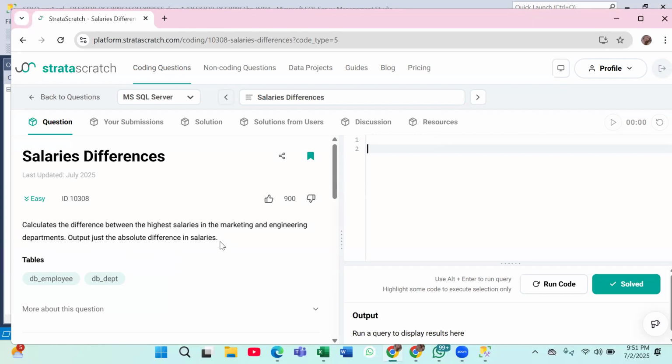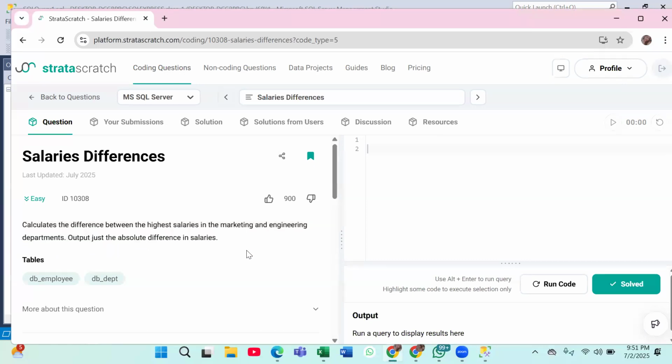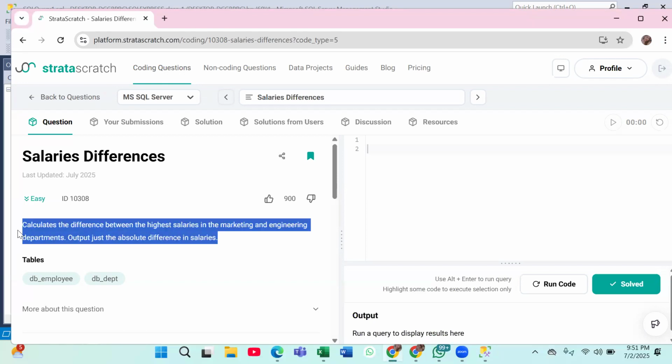So what we have to do here, can anyone tell me that? I don't want to ask by names. So let me know what does this question mean? Mahesh, what do you think? What does this question mean? I'm just asking about the meaning. I'm not saying about the solution.